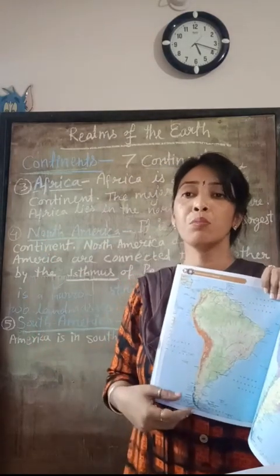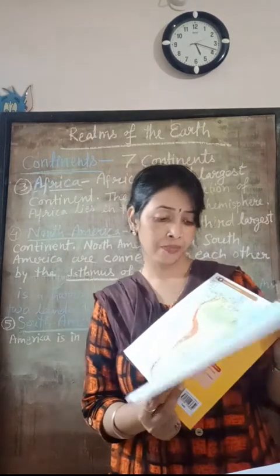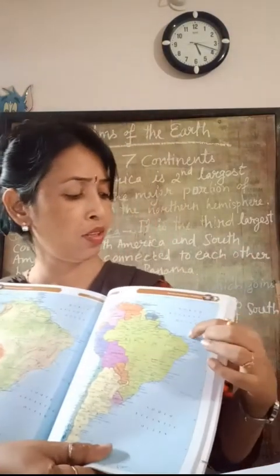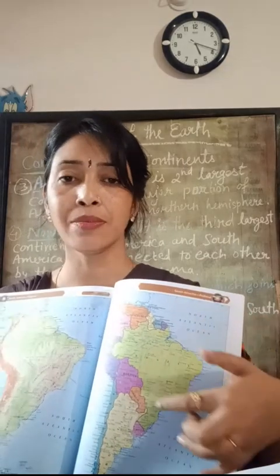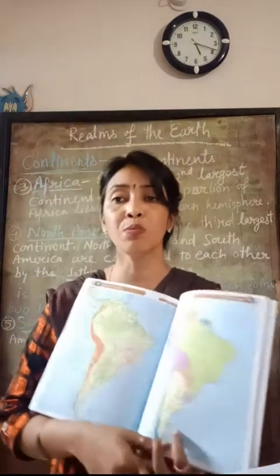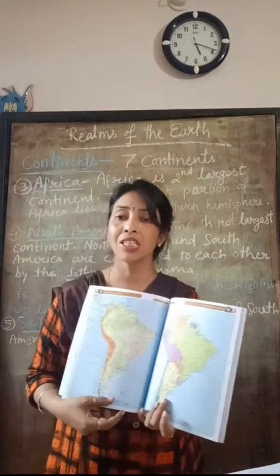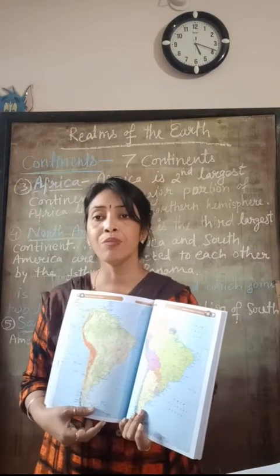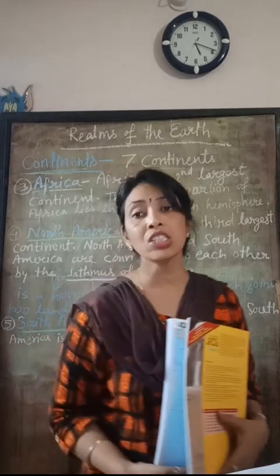Brazil is the most populous country in South America. Here in the physical map, this area is Brazil. The Andes mountain range is the world's longest above water mountain range, and it is located in South America.